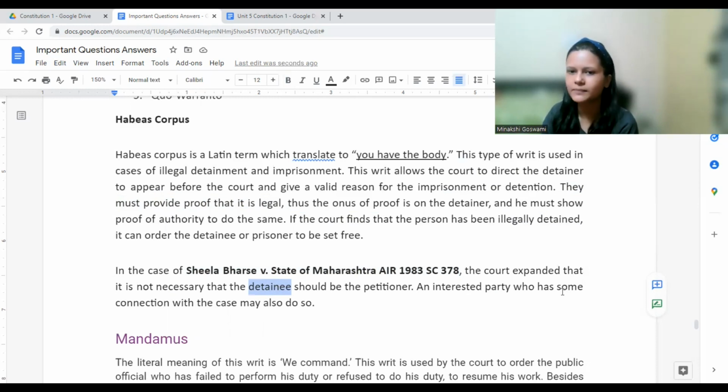An interested party who has some connection with the case may also do so. Some other person might also file the case, maybe his relative, some public interested person, whoever it is, that does not matter. What matters is somebody was illegally arrested and kept in custody. That is what matters. Okay.